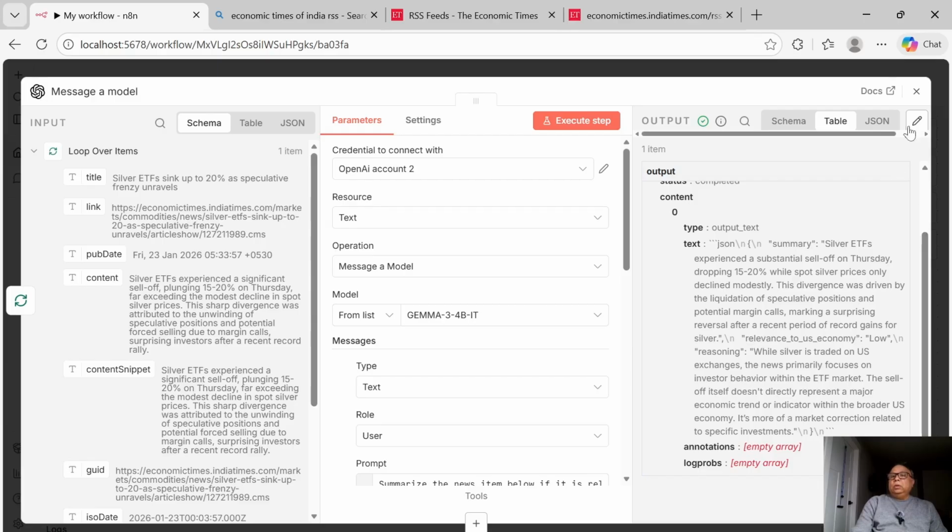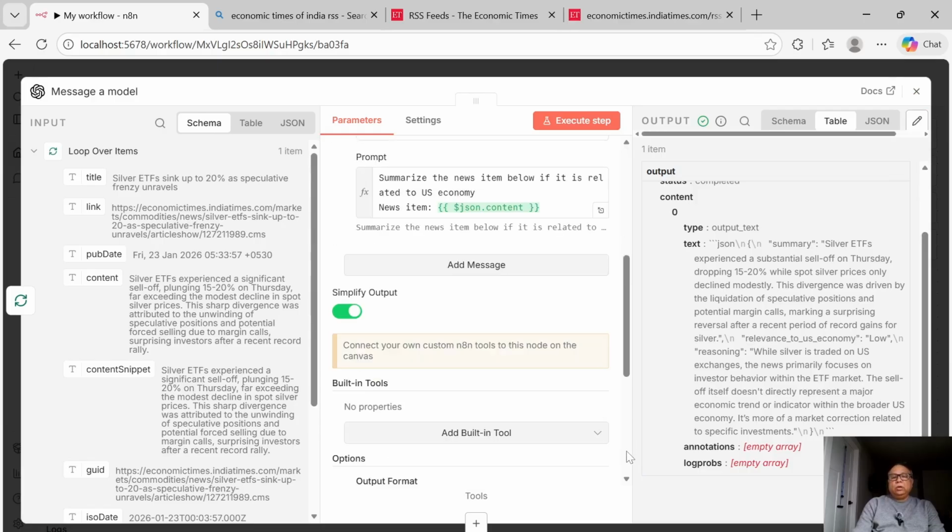So think of it this way. Now we know that it is not going to give me a Boolean answer if this is related or not, because that's not how we want the LLM also to think, because this is a subjective opinion, right? So it's telling me the relevance is low, and we would then have to make use of this way of responses from LLMs to build our agent.